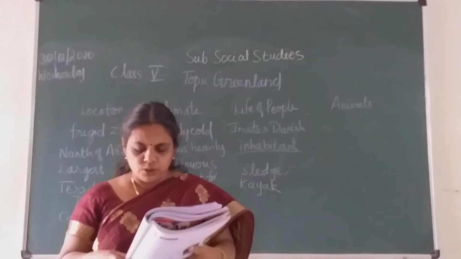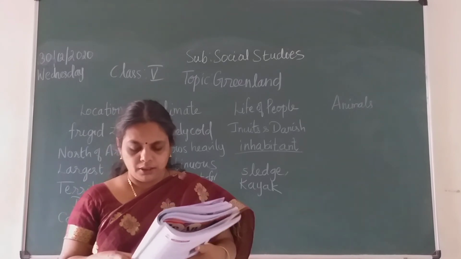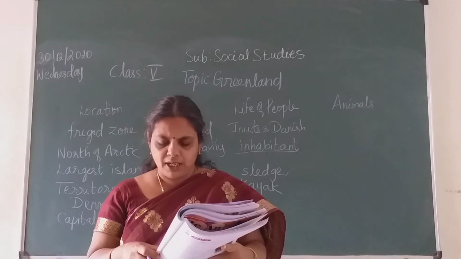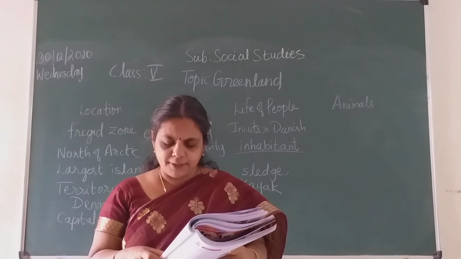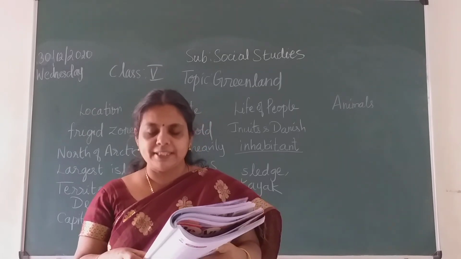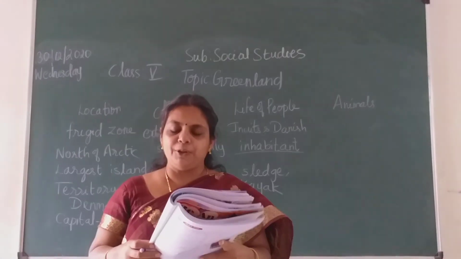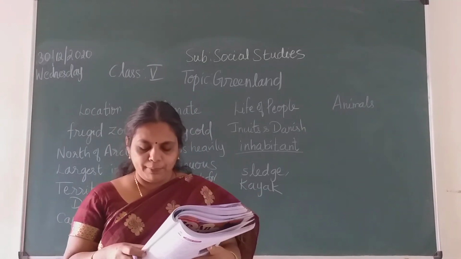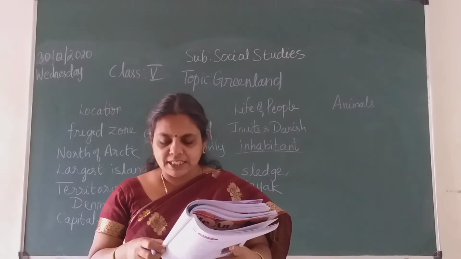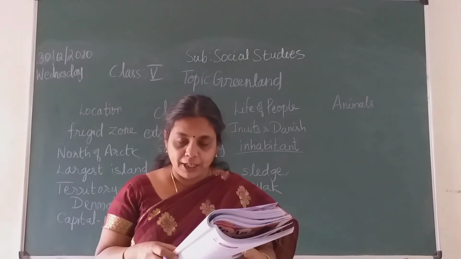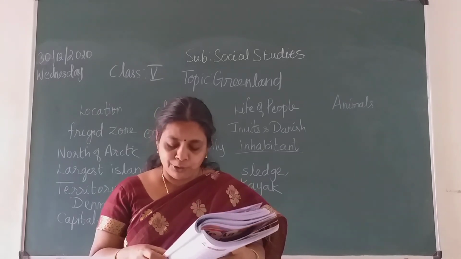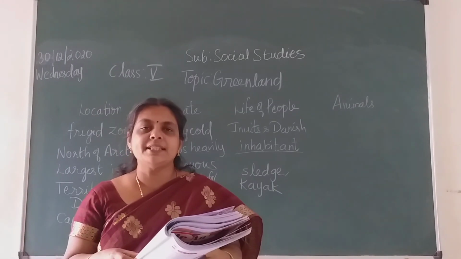And the important towns are Holsteinsburg, Upernavik, Ammassalik, Sisimiut and Ilulissat. Okay, a little difficult to pronounce. Once again I read. Major towns are Holsteinsburg, Upernavik, Ammassalik, Sisimiut and Ilulissat.